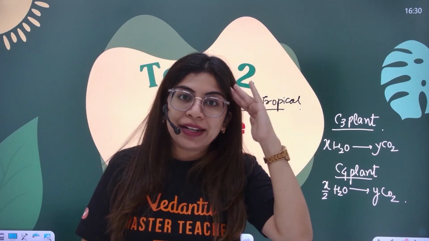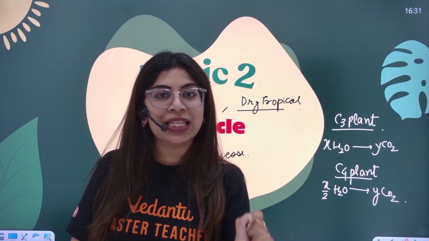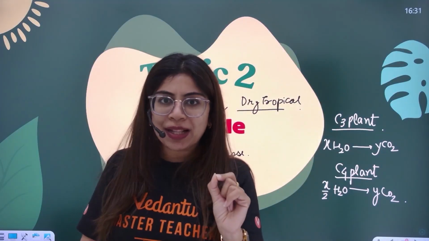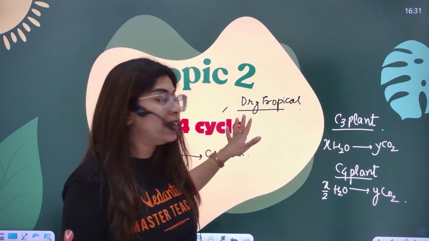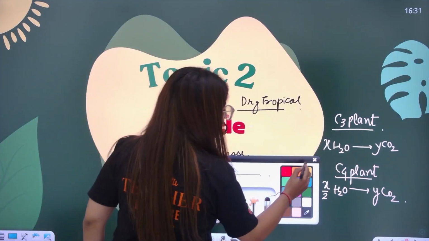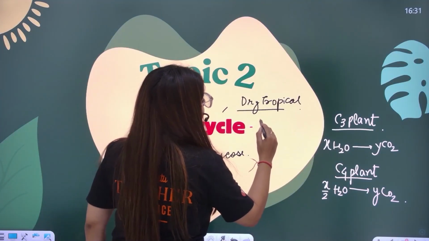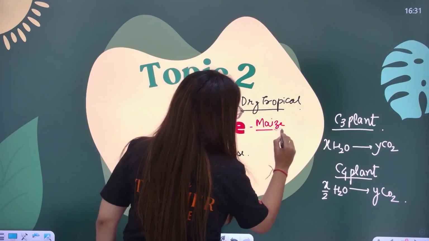So understand it in your brain like a story. There's a single universal pathway, the C3 pathway. There was a need for another pathway because there were plants living in dry tropical areas, and we have examples of plants in our NCERT that are following this. Their names are maize, the examples of C4 plants.